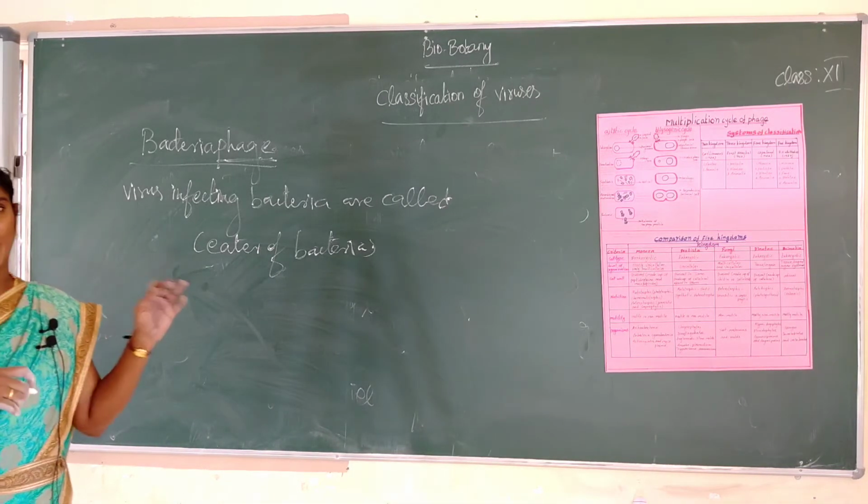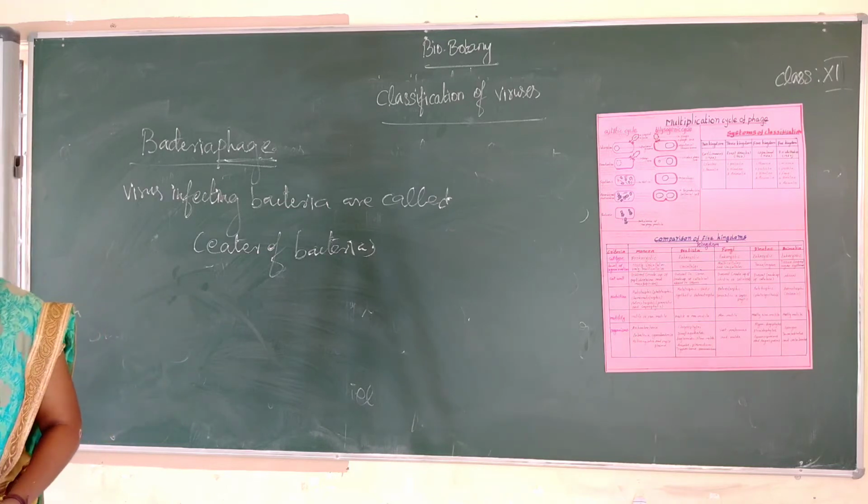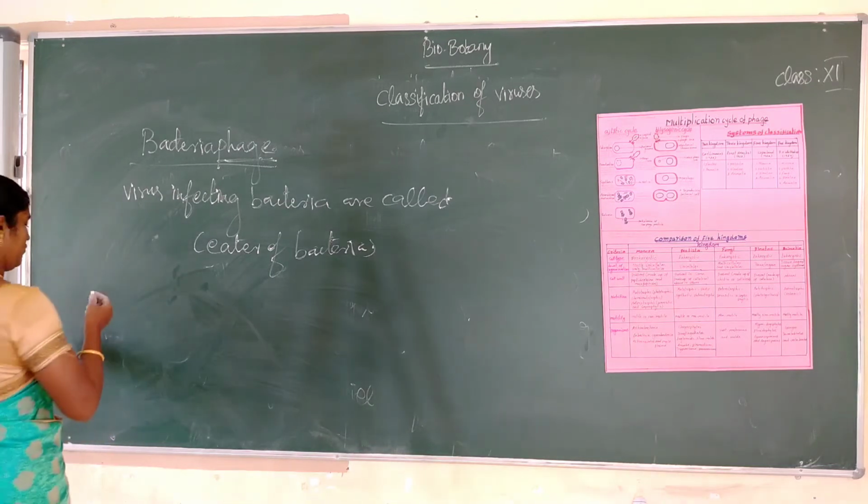So next one, the structure of bacteriophage. The T4 bacteriophage is tadpole shaped.